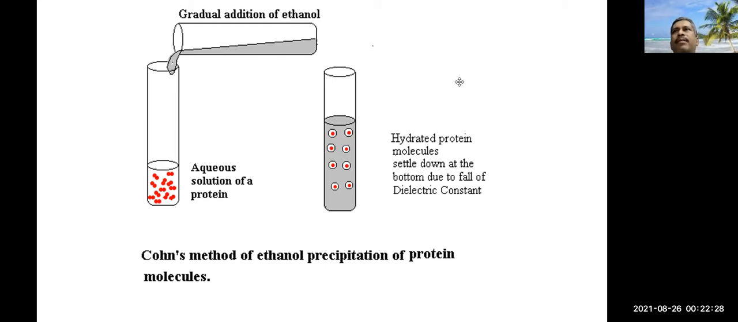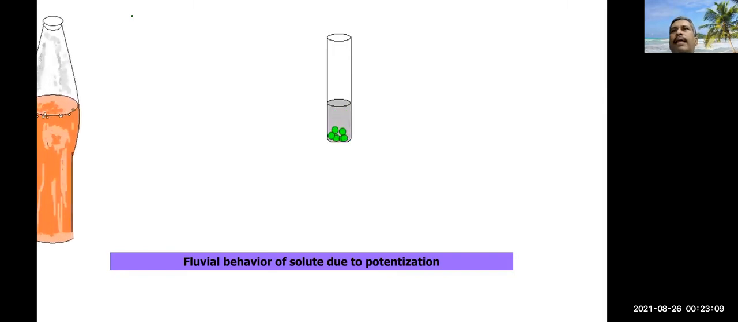Same thing may happen. We use alcohol in homeopathic medicine. That also decreases the dielectric constant, by which there may be a sort of loss of homogeneity. We use alcohol, and fresh alcohol is used in every step of dilution. Thus, homogeneity of the solution is lost. This is due to the fall of the dielectric constant.